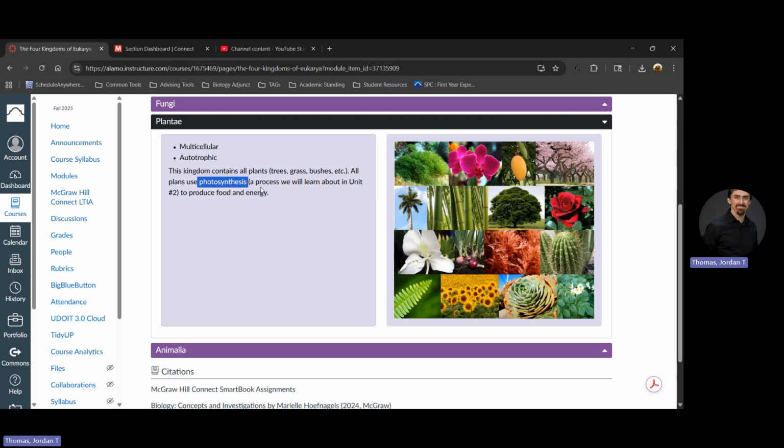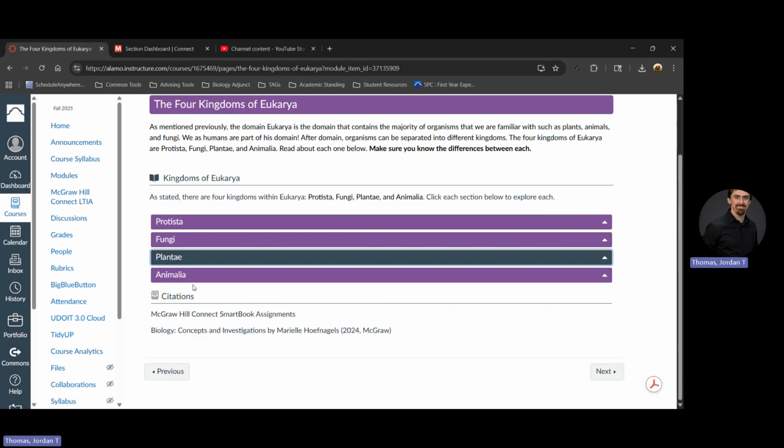That's one thing that makes plants unique. They are all autotrophic, and I'm saying all on purpose. So far we know animalia are multicellular and heterotrophic. They have to gather food. Plantae are multicellular and autotrophic. They produce their own food.